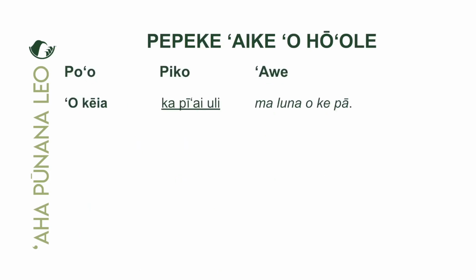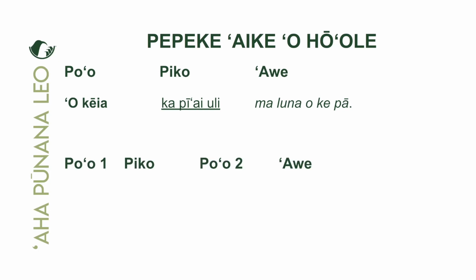All right, so let's take a look at negating the pepeke ʻaike o. We're going to hōʻole the pepeke ʻaike o, and how do we do that? All right, so we know ʻo ke aia kapiʻaiuli maluna o ke pā. Let's take a look at negating that.